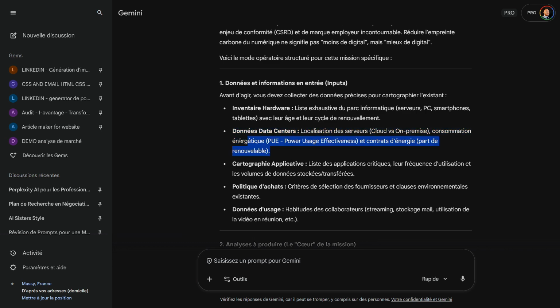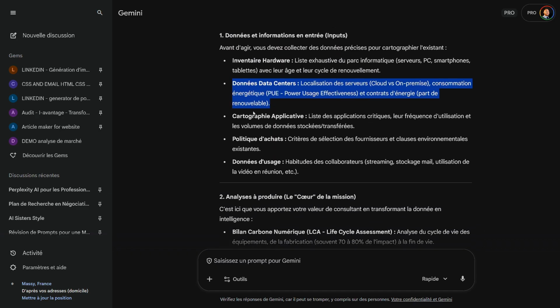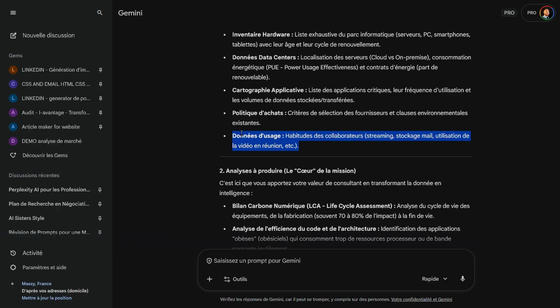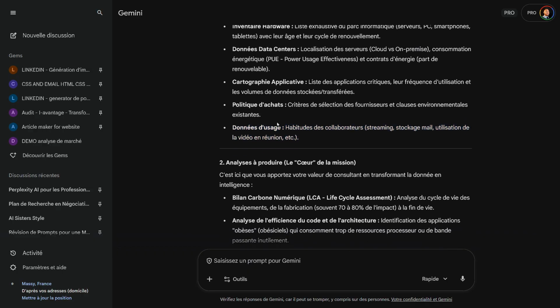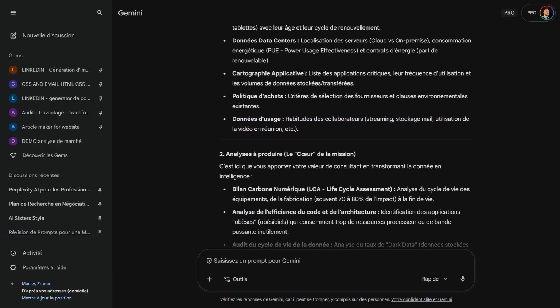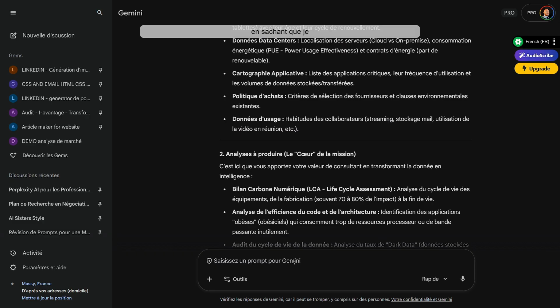So here I'm thinking providing data centers. That's perfect. That's exactly what we use. And providing usage as well. Let's say those are the 2 elements I need. I write them down. I keep them in mind. Sometimes I even do this. I make a map. I go back a bit to my structure. I mean, knowing that I'm going to give you